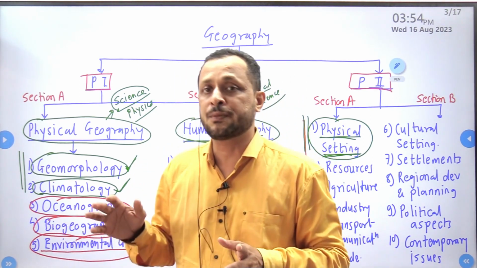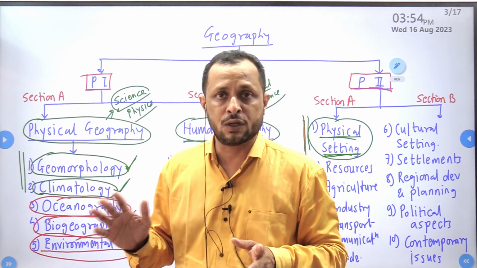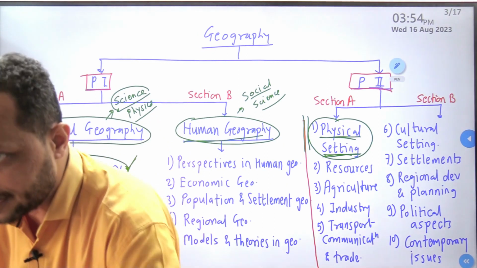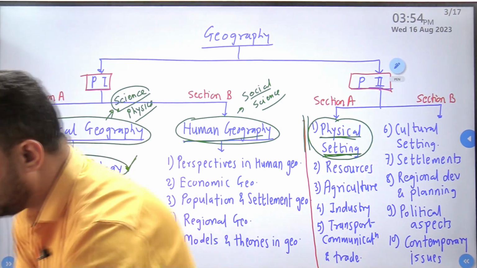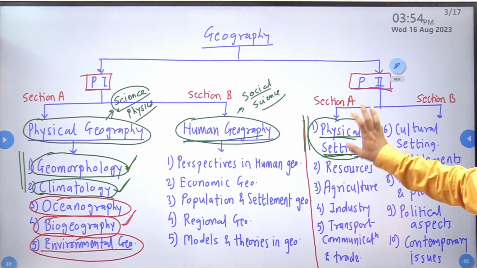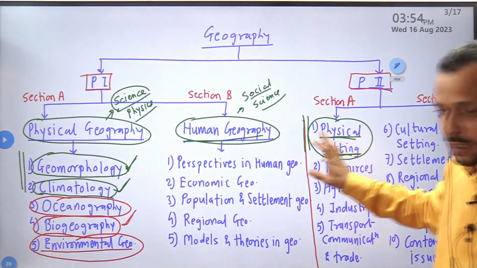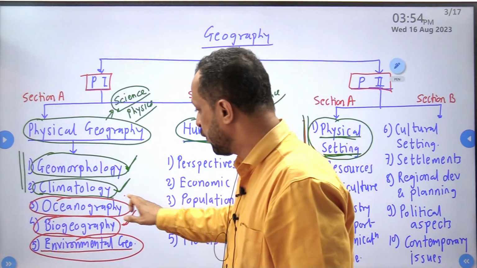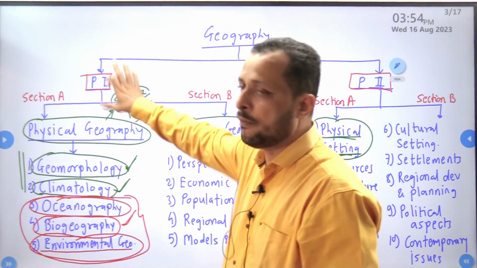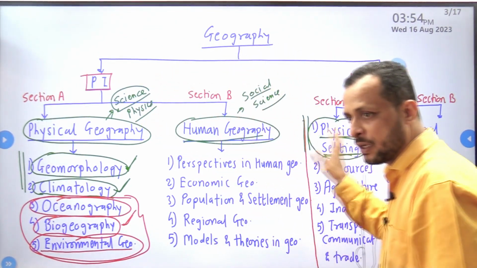So how it is causing problems, what could be the solutions, all these things we have to study over here. Clear? Again, same story. For environmental geography also, there won't be any application in paper 2. Clear? In short, for this we just need to study the basic concepts of paper 1. No application in paper 2.